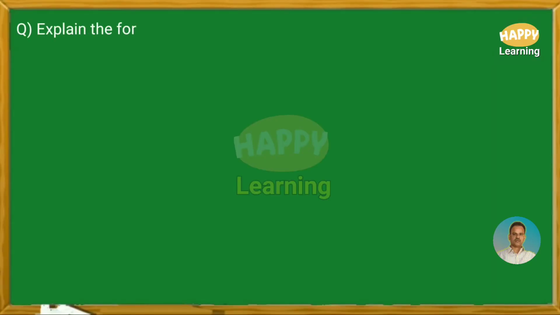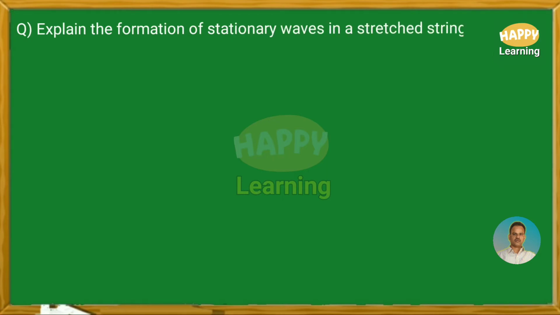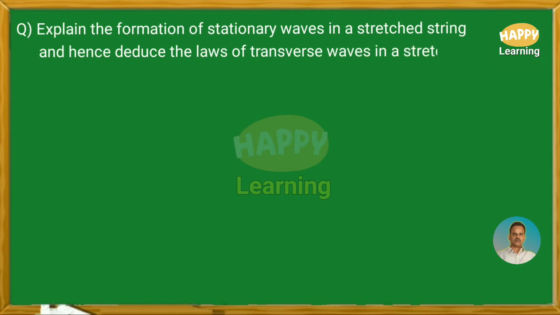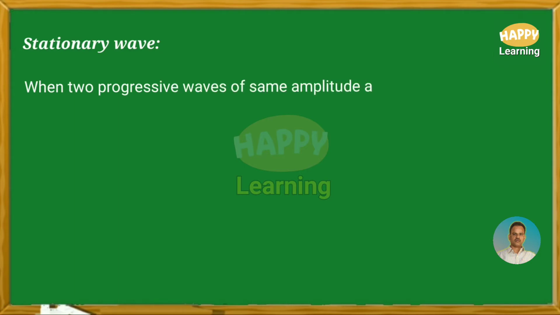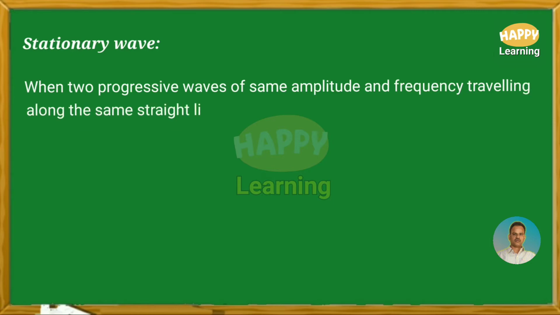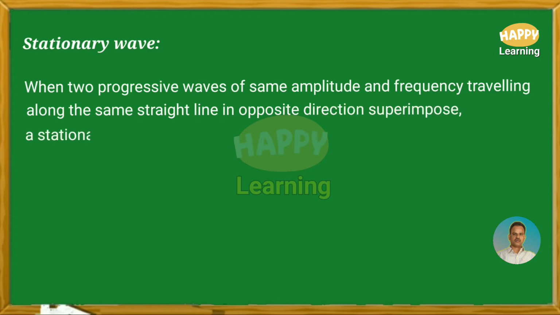Question. Explain the formation of stationary waves in a stretched string and hence deduce the laws of transverse waves in a stretched string. Stationary waves. When two progressive waves of same amplitude and frequency traveling along the same straight line but in opposite direction superimpose, then a stationary wave is formed.